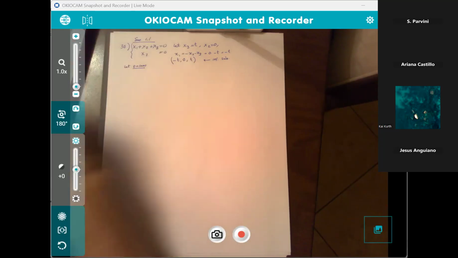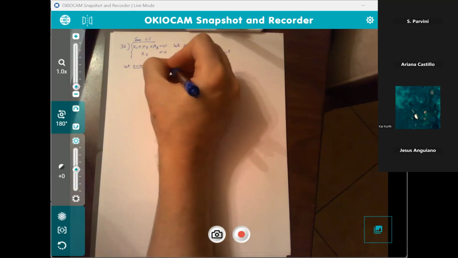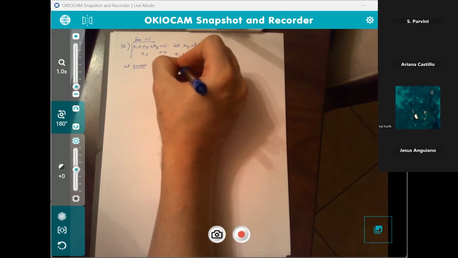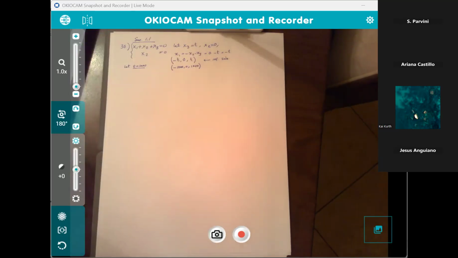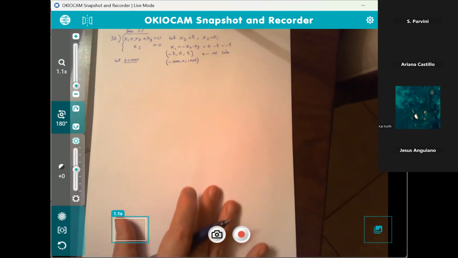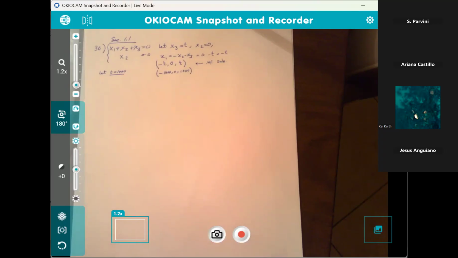I like that number. So if t is 1,000, now I can give you a particular solution. There you go. You can let your own numbers be whatever you like them to be. So that's going to work out for everyone. Is everyone okay on this example?